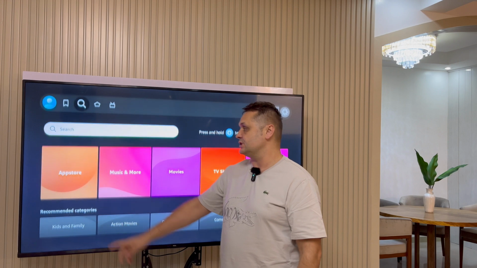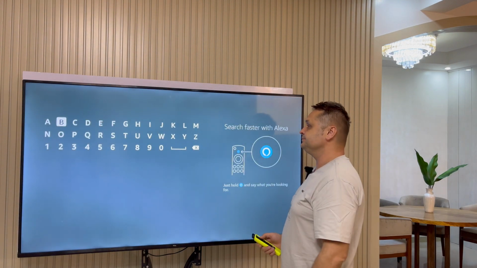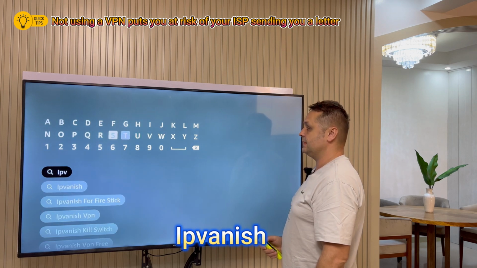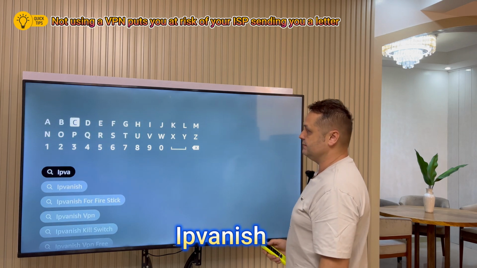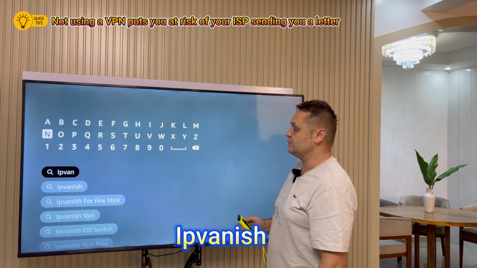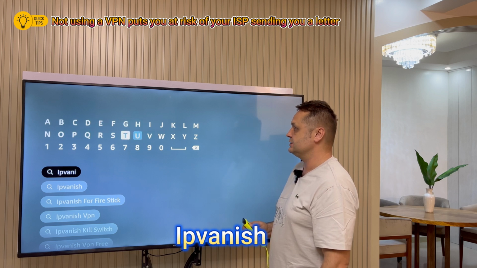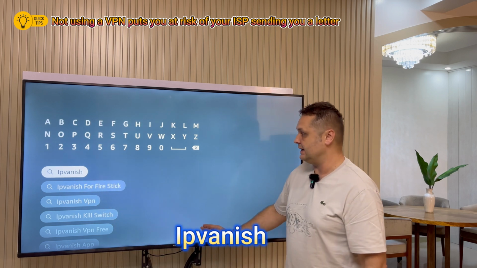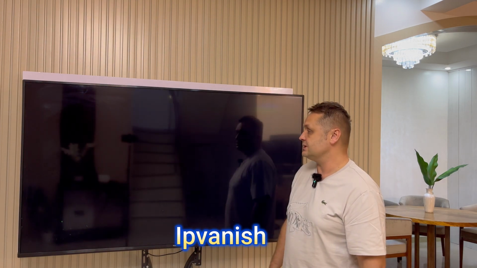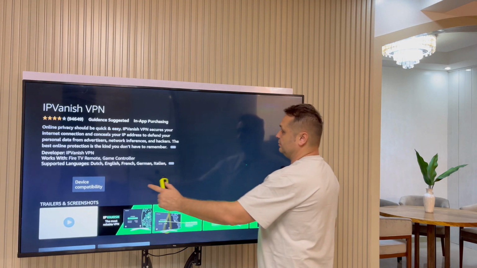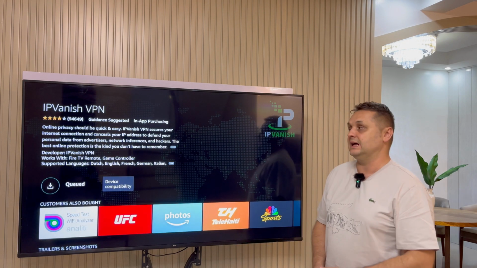We'll go to Find, and we'll go to Search. In here, click into the search box and type in IP Vanish, just exactly like this. It's not too friendly with the Alexa voice detection, so this one we have to type in. So IP Vanish for us to be able to locate it. Once you type that in, press search and it will come up with an icon that's white and green. Click on that icon, followed by clicking on Download. Okay, it's going to queue it and download it. 94,000 reviews, 4 stars out of 5.